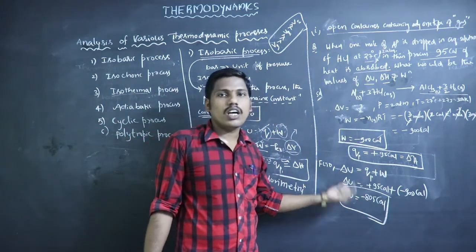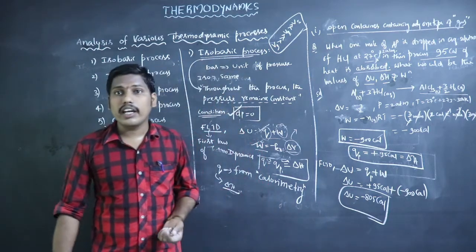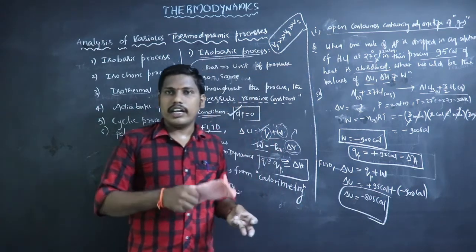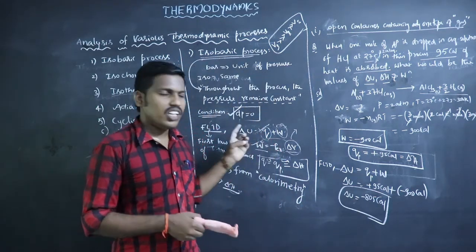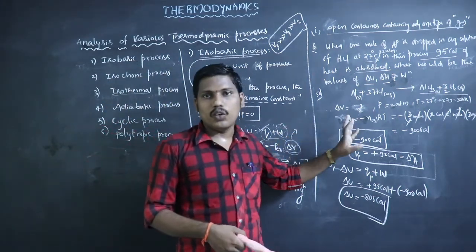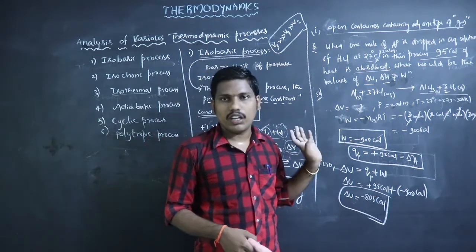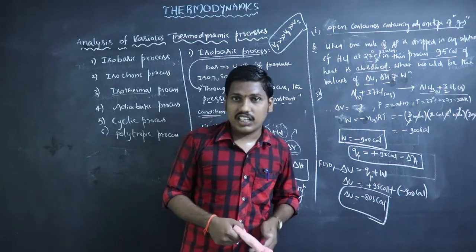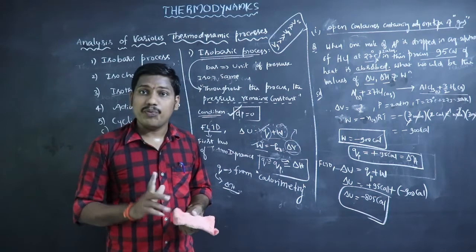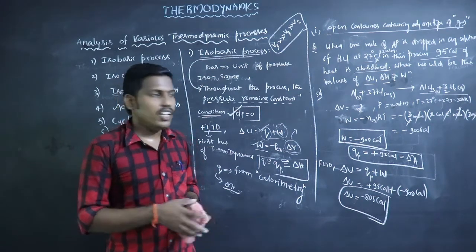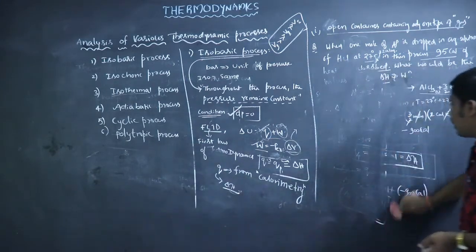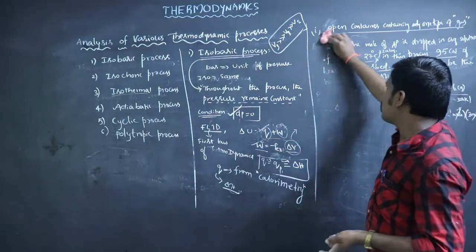This is delta U, that means the change in internal energy of the system. In this way we find out the work done, internal energy and heat energy absorbed. The data will be given from the calorimetric technique, and delta U value we find out in this way. So this is the first case. In this case we consider only one type of gas, that means only a single gas is present. If more than one gas is present, then what do we do? If more than one gas is present, then the same process is repeated.